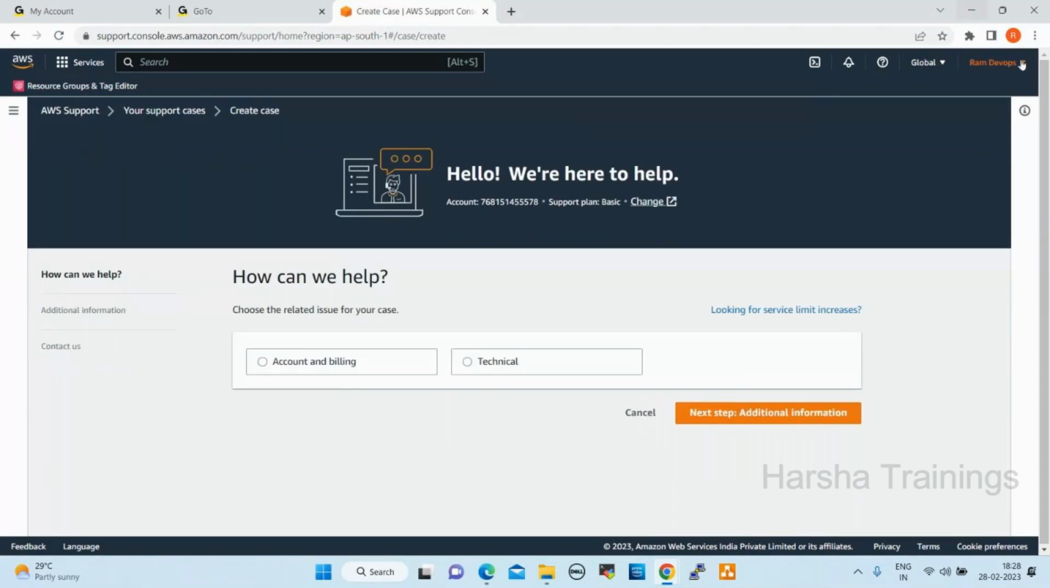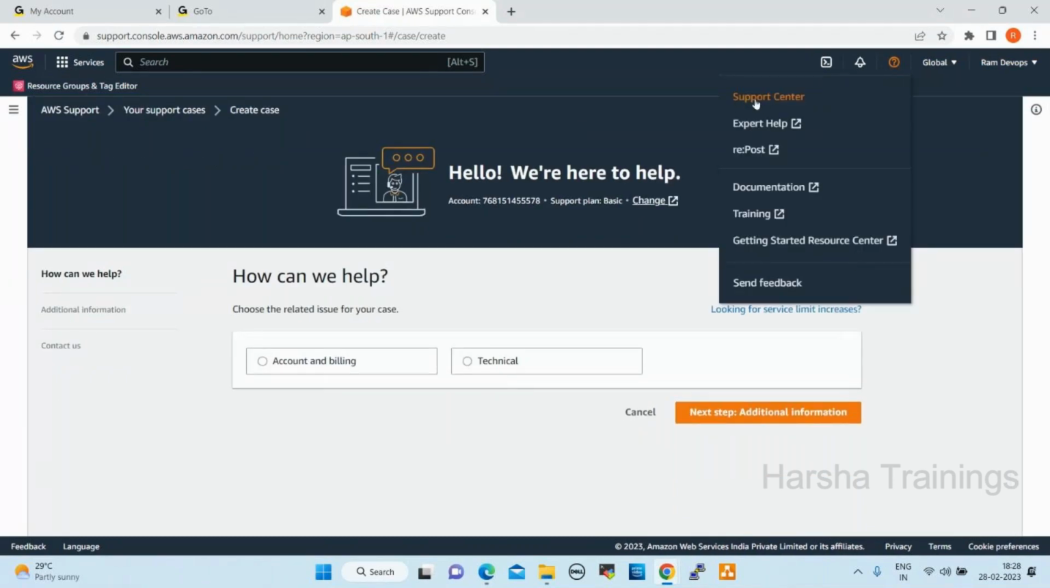Next one, this is the support center. Whatever support you require, you can create tickets, cases, here. Next one, expert help. What is this? This is mainly for priority customers. Normal customers create tickets in the support center. Priority customers have a direct phone contact and can call the vendor directly. They get priority support, and they have higher support charges. This is expert help. We'll discuss this later.